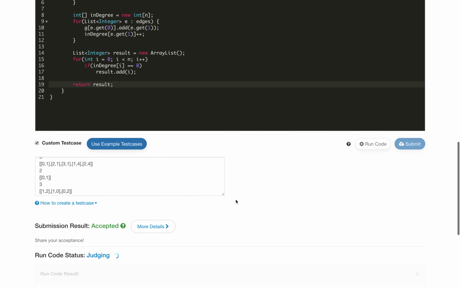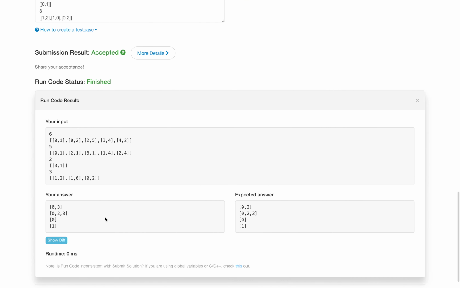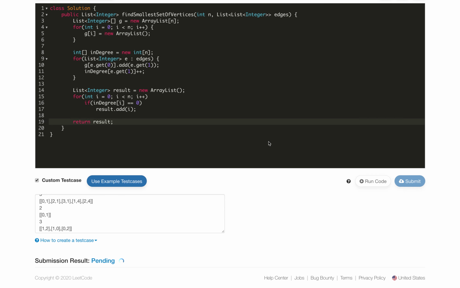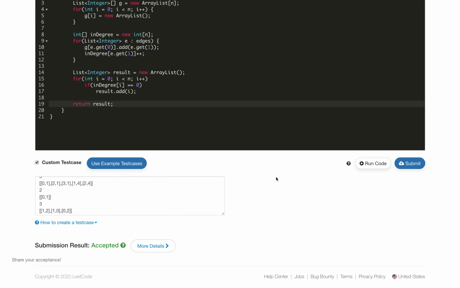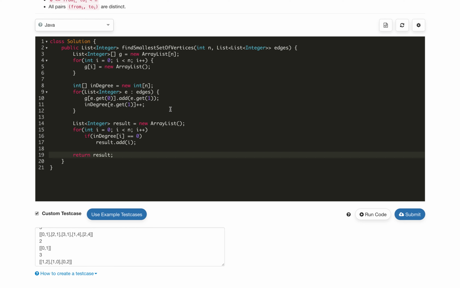Let's run the code for all the test cases, and if we see we are getting the correct answer, let's submit this, and it is accepted. So what is the time complexity of this solution?